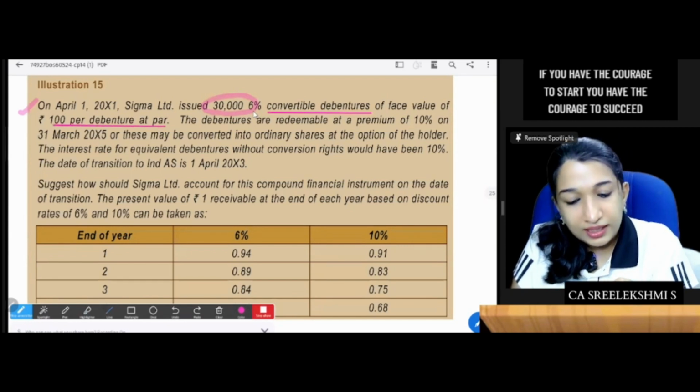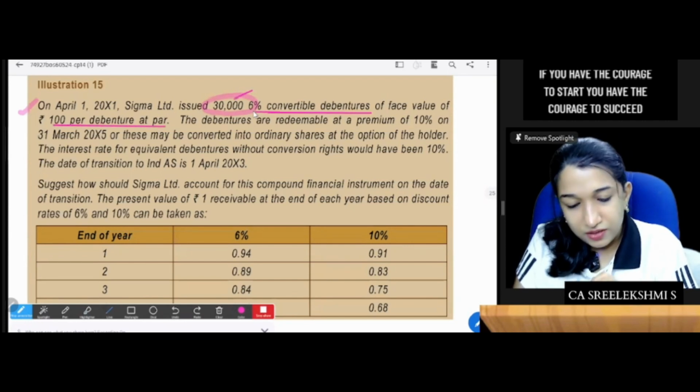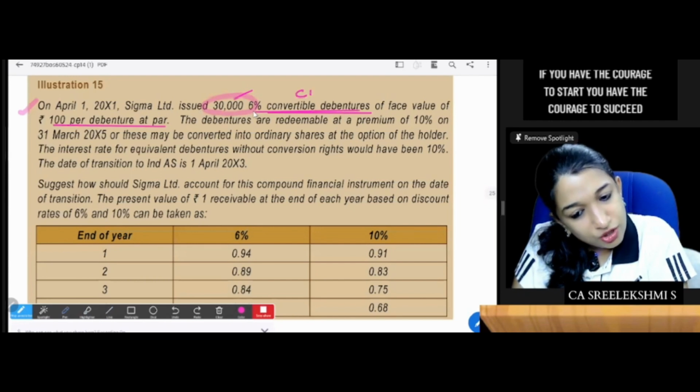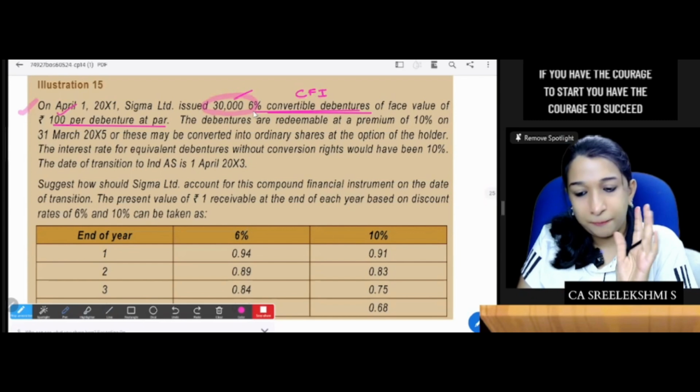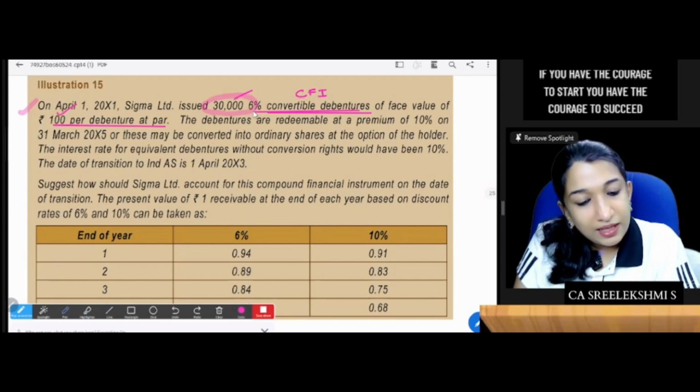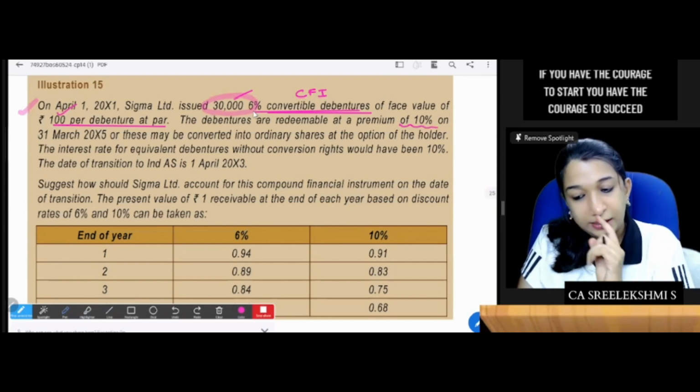Okay, fine. So 30,000 convertible debentures, which means compound financial instruments, of face value of rupees 100 per debenture at par. The debentures are redeemable at a premium of 10% on 31st March 15.